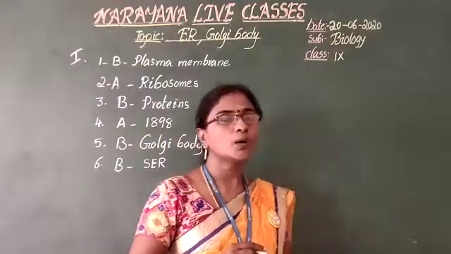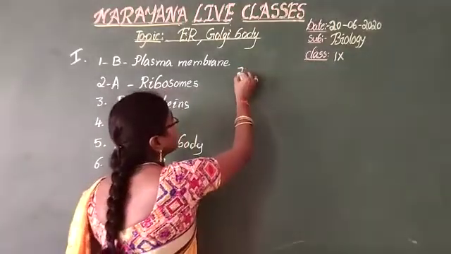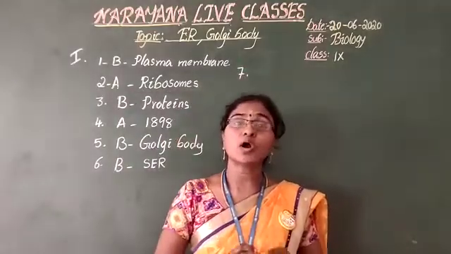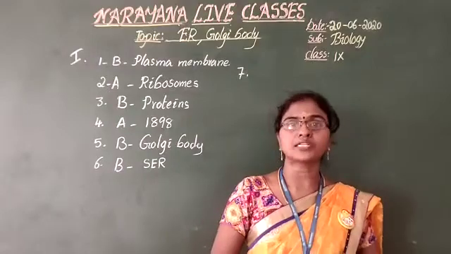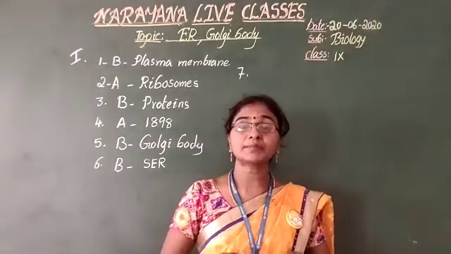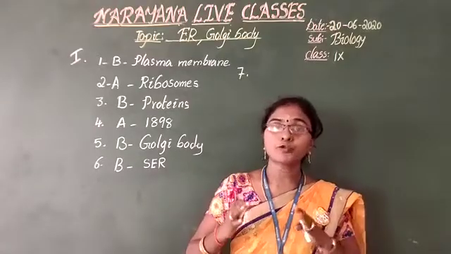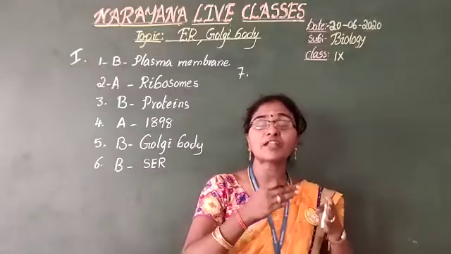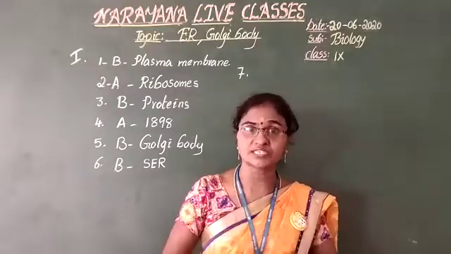And moving to the questions and answers. Describe the function of Golgi body. What are the main duties of the Golgi body? It is called a processing unit, that means a packing center. In the cell, some of the organelles manufacture or secrete some substances.